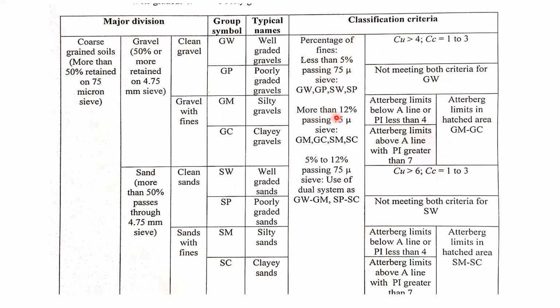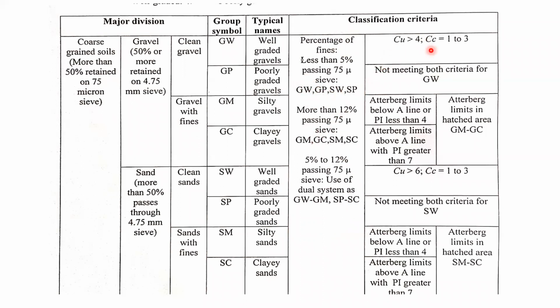Okay, more than 12% passing the 75 micron sieve. These are the criteria that we also have to consider while categorizing the soil. You can see here, more than 12% passing the 75 micron sieve, then in that case, we can give the soil the names GM, GC, SM, SC. Okay. If the passing percentage is between 5 to 12% passing the 75 micron sieve, in that case, we can give a dual name. Dual name means GW-GM or SP-SC, right? So these are the points which we also have to consider for giving the names of the different soils.